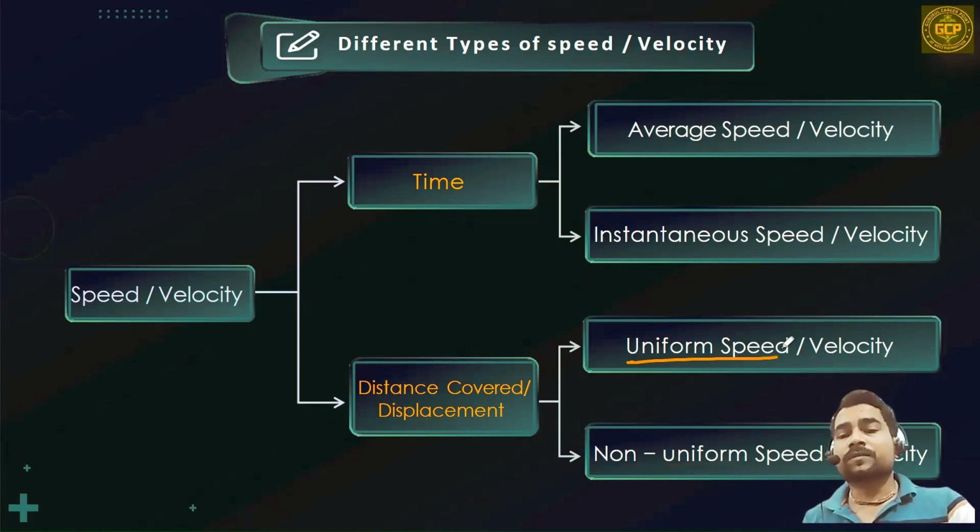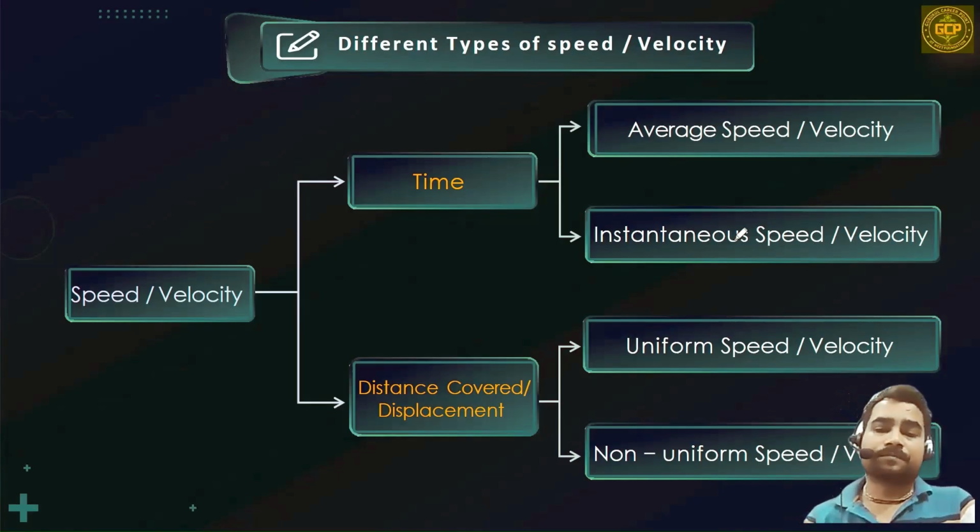In uniform speed, an object covers equal distance in equal time. In non-uniform speed, an object covers unequal distance in equal time. Average speed means total distance upon total time, while instantaneous speed is the speed at an instant. Okay, so let's understand each one of them.